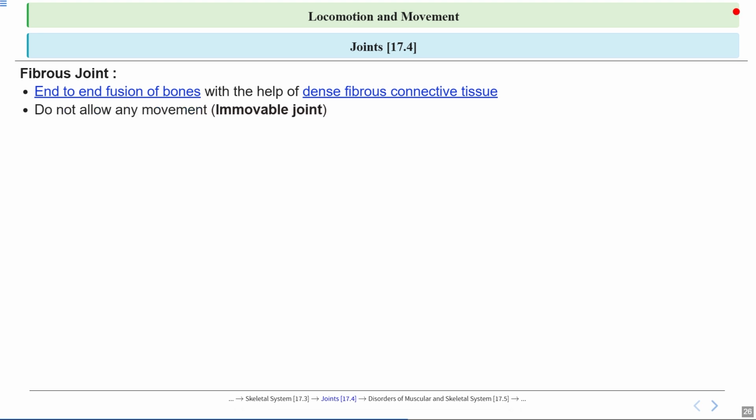Now, an important feature of fibrous joints is that they do not allow any kind of movement at all. This is why we call them immovable joints. You can imagine two bricks cemented together. Once they are joined, you cannot move them separately. This lack of movement is crucial for protecting certain parts of our body.